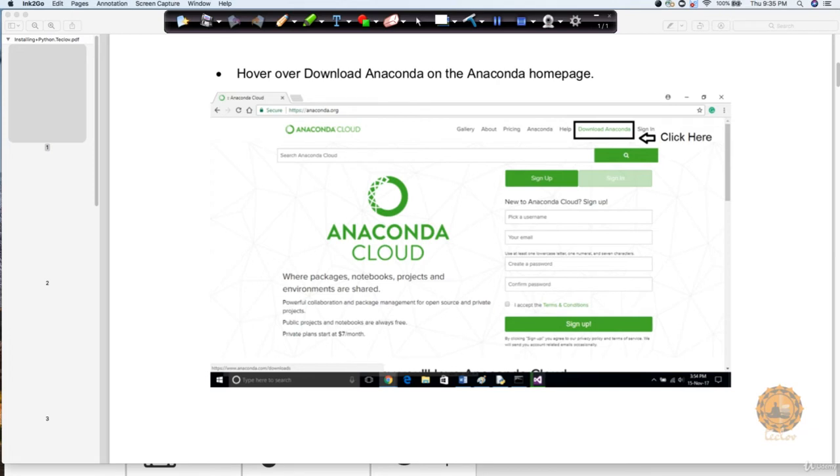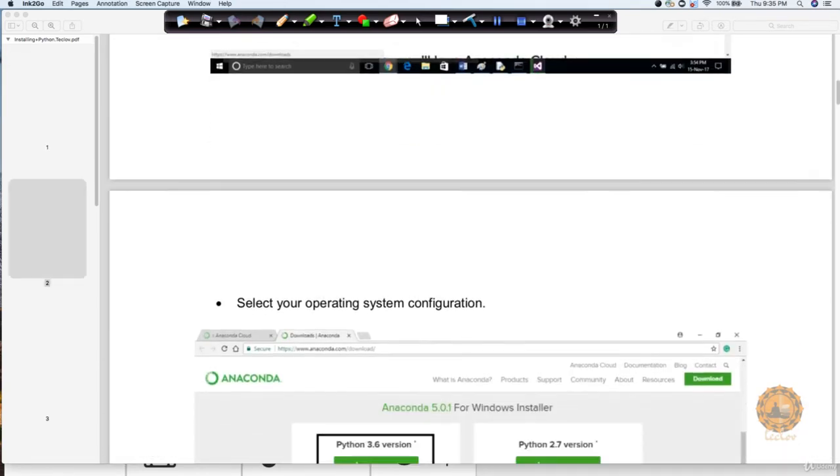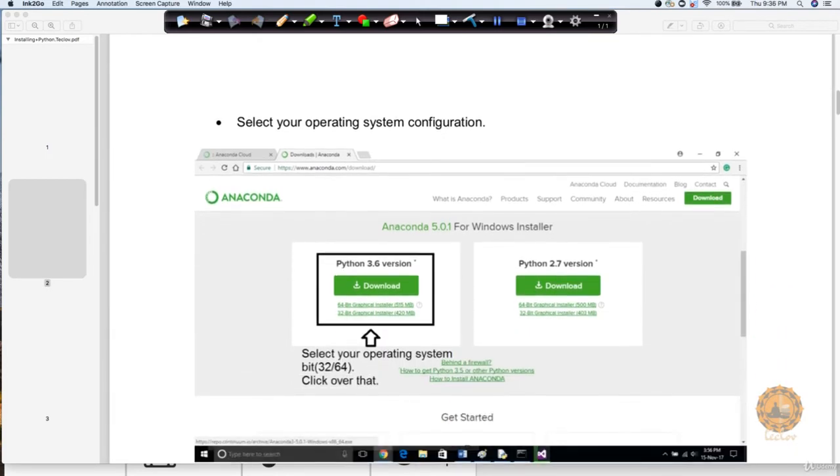So don't get confused. You just need to look at some important points here. For example, you need to search for Download Anaconda, which is currently on the top right corner. This is going to start downloading Anaconda for you. But before it downloads, it will give you the version. This is where I want you to pay attention. Please download the 3.6 version or 3.5 version. Anything is fine, but it should be 3.x. Please do not go anything below that. This is something you need to make sure of.